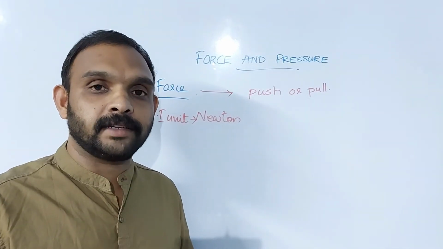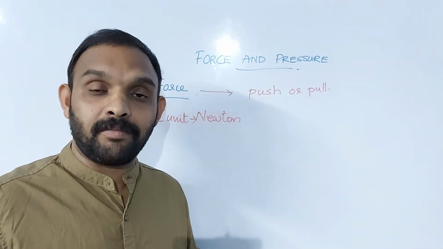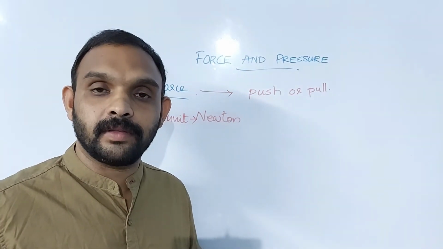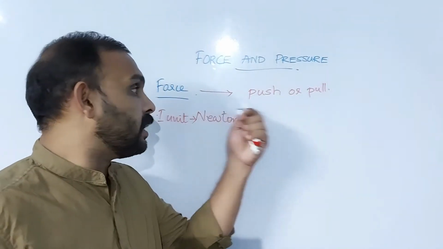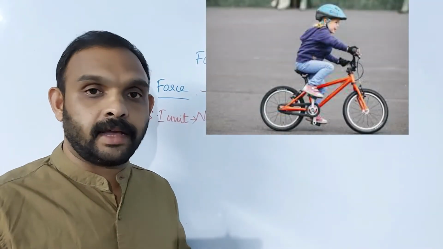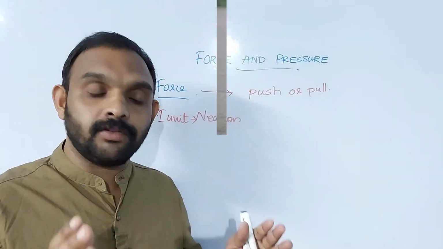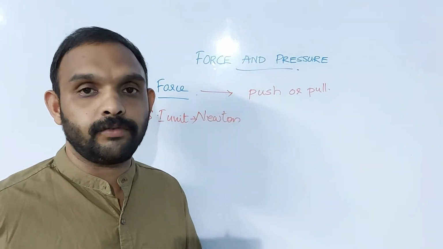So if you want to do such actions, you have to come in interaction with the bicycle or the door. Then only you can apply a push or pull, that means force. So we can say that force means the interaction of two objects, two substances.